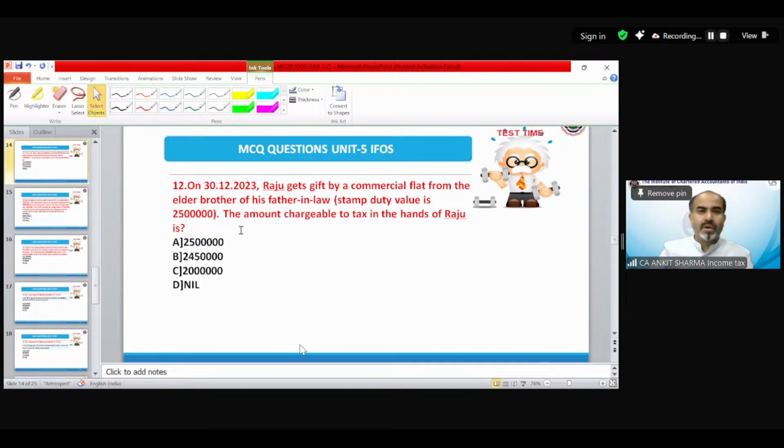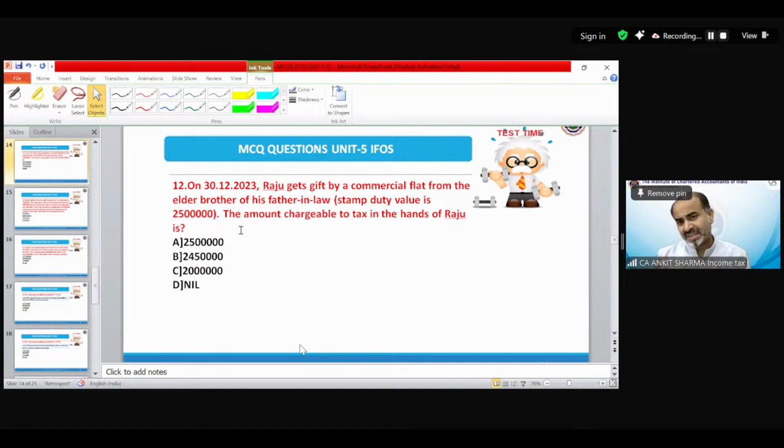Question 12. On 30th December 2023, Raju gets a gift of a commercial flat from the elder brother of his father-in-law. Stamp duty is 25 lakh rupees. The amount chargeable to tax, you need to tell.